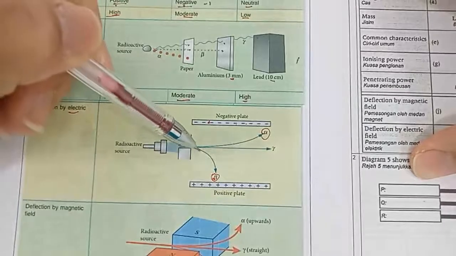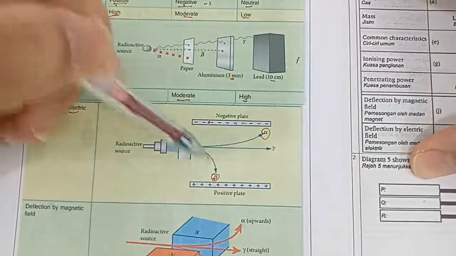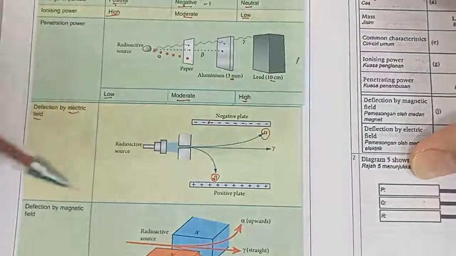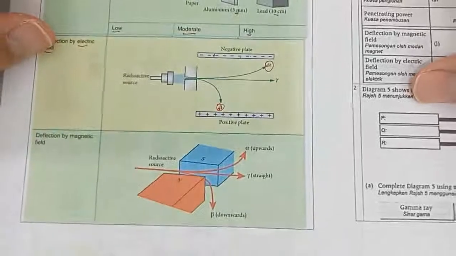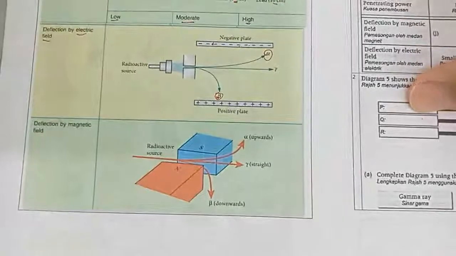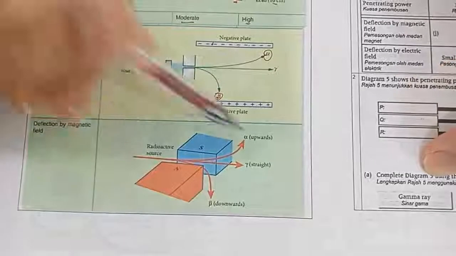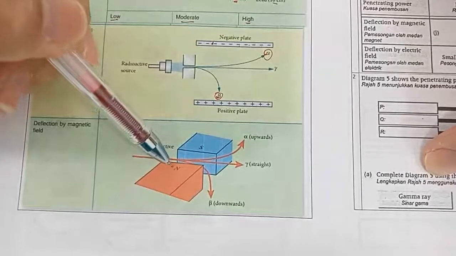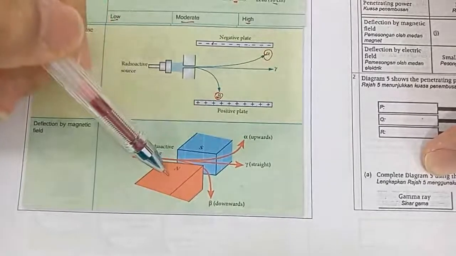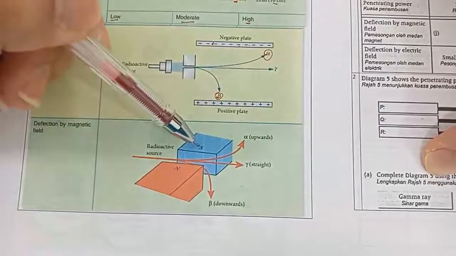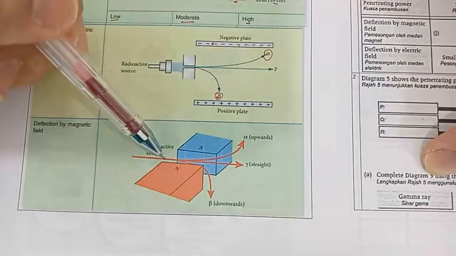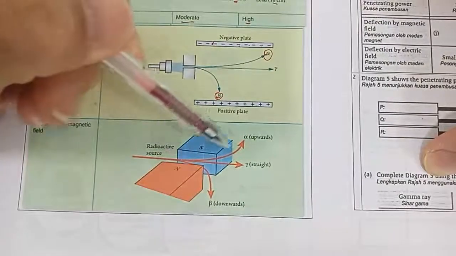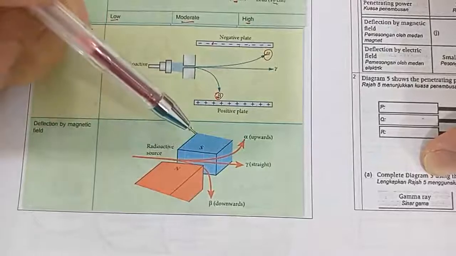So as you can see, the rate of change of direction is very high. Okay, alright, so next is deflection by magnetic field. In this part, if we have a magnet with north pole on this side and south pole on this side, and the radiation passes through, the alpha particle will bend upwards and the beta particle will bend downwards.